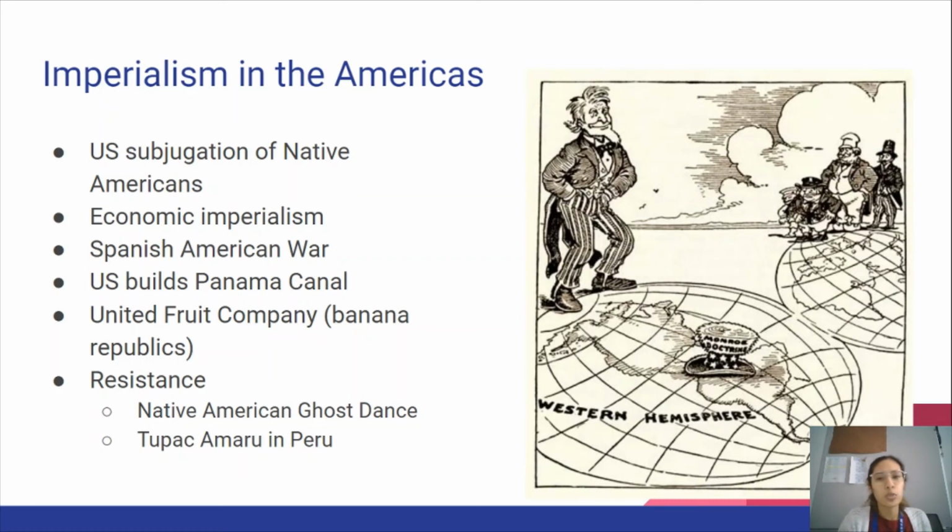The U.S. is also going to go to war with Spain in the Americas. That's the Spanish-American War, and they're going to gain a few territories as a result of that. They're also going to build a canal in Panama in order to shorten shipping times. We are going to see resistance to imperialism in the Americas with the Native American ghost dance. This was a way that Native Americans were resisting the Americans coming in and taking all of their territory. We are also going to see this with Tupac Amaru in Peru, where he is going to try to lead a rebellion against the Spanish. Doesn't work. He gets captured and executed and tortured, not in that order.